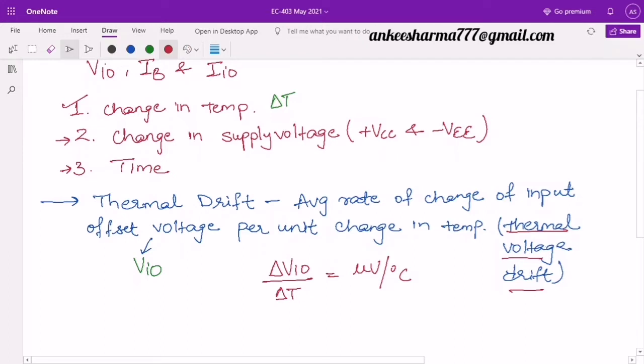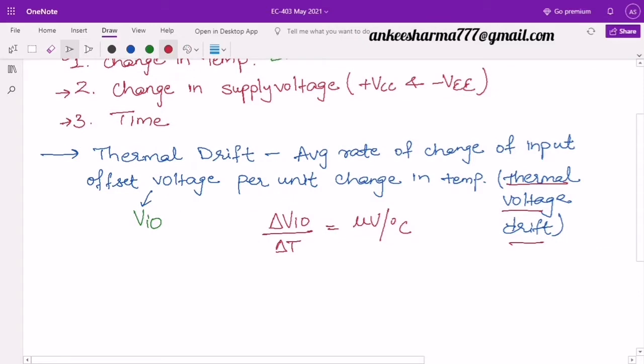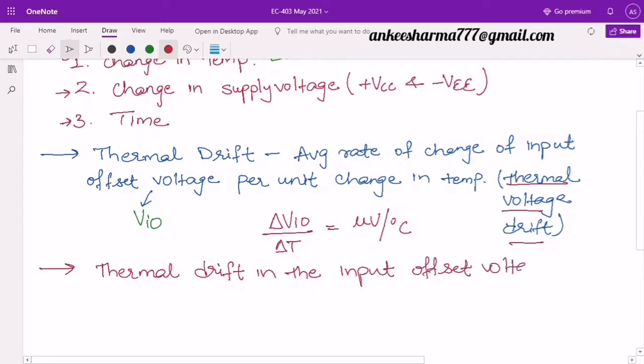Then next, if I compare input offset current with respect to the temperature, so second type of thermal drift which we have, that is thermal drift in the input offset current.